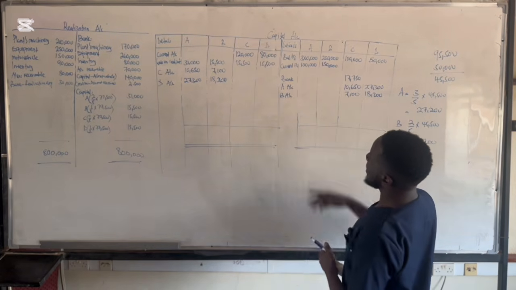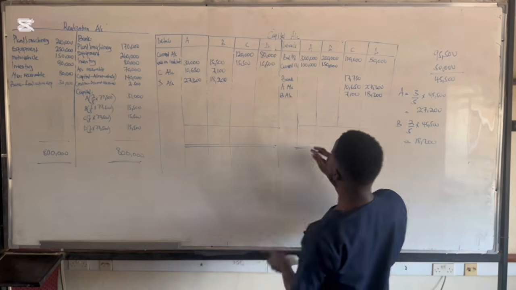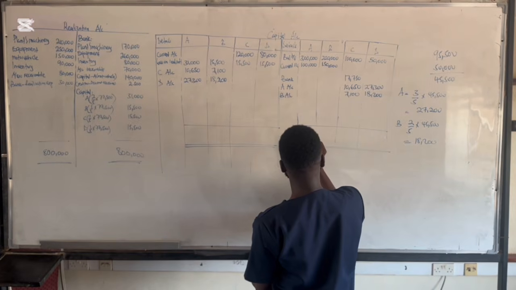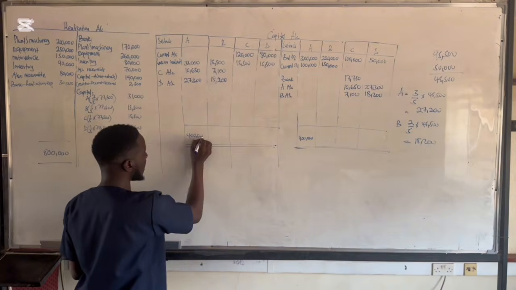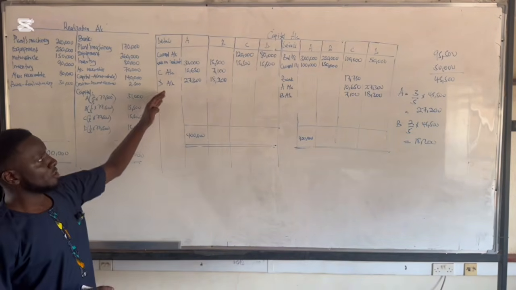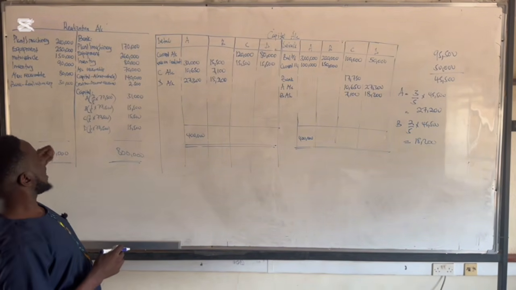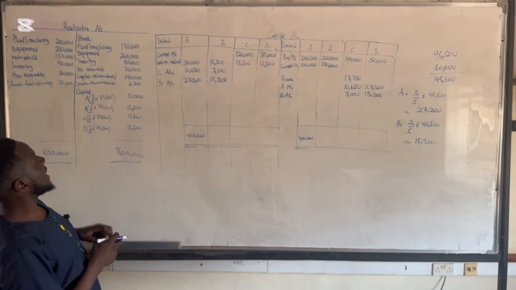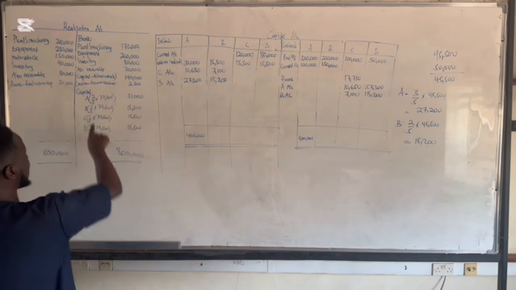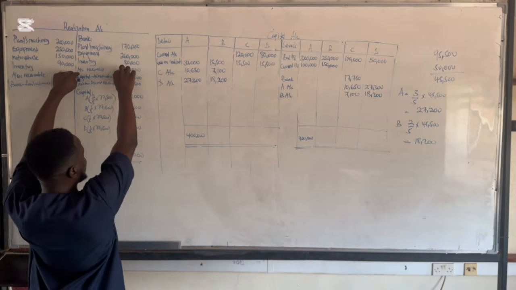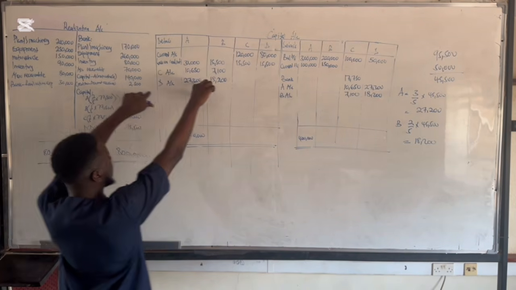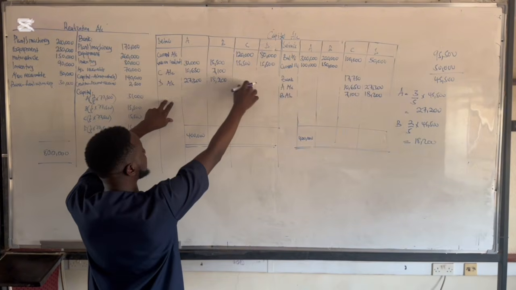So we realize that this side is heavier than the other side. So we have 400,000 here, and then we have 400,000 here. But then, if you still recall, one of the partners here was partner A. They told us in the question that partner A took a motor vehicle. So that means, first to commit double entry, you credit realization, then debit the capital account for the partner.